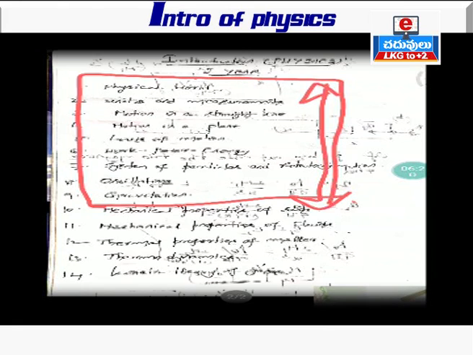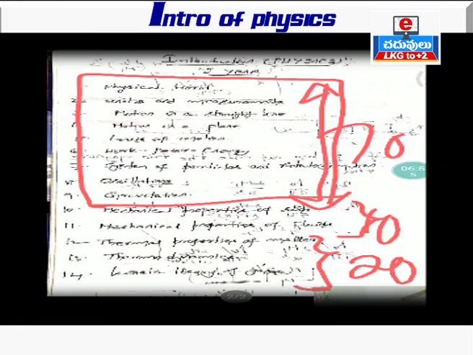And the remaining lessons 10 and 11, these 2 lessons, can be taken as a separate heading called properties of matter. And of course, nearly 10 to 15% of the questions may be asked from it. And the remaining 12, 13, 14 form another sub-branch of the first year syllabus called heat. If lessons 10 and 11 contribute 10%, the remaining contribute 20%. So this can be taken as 70%, this is 10% and this is 20% of the questions that may be asked from the different exams.